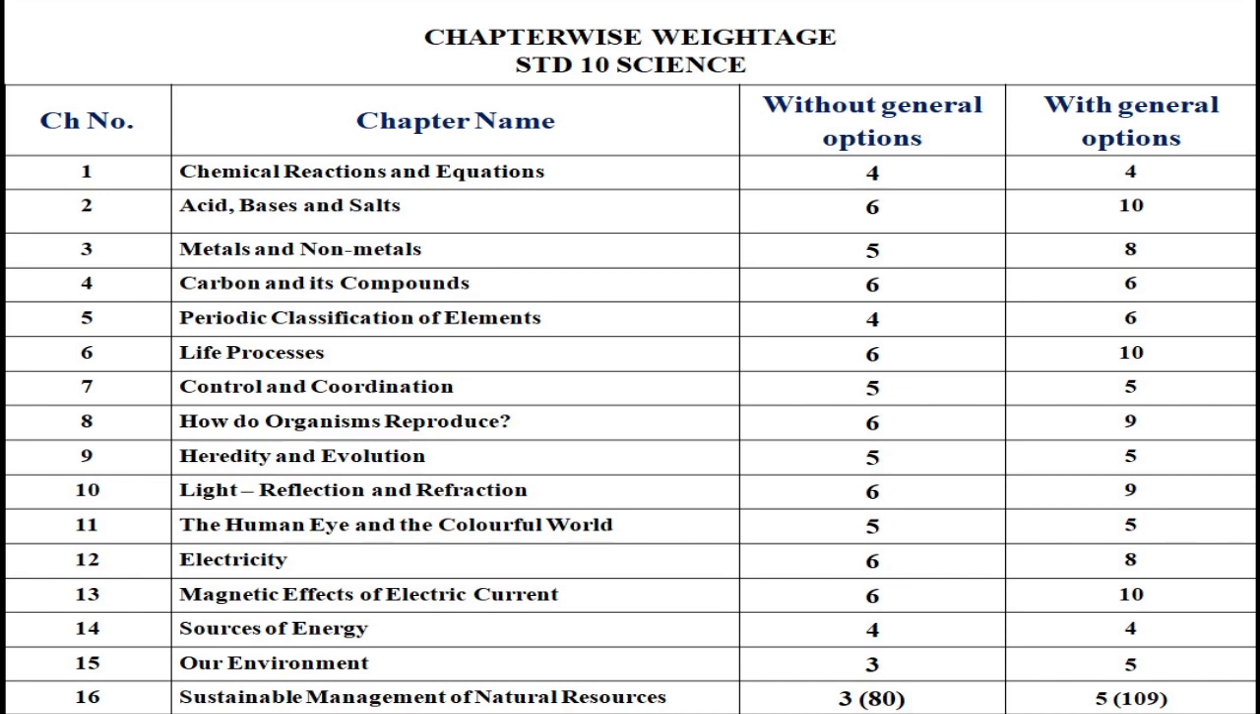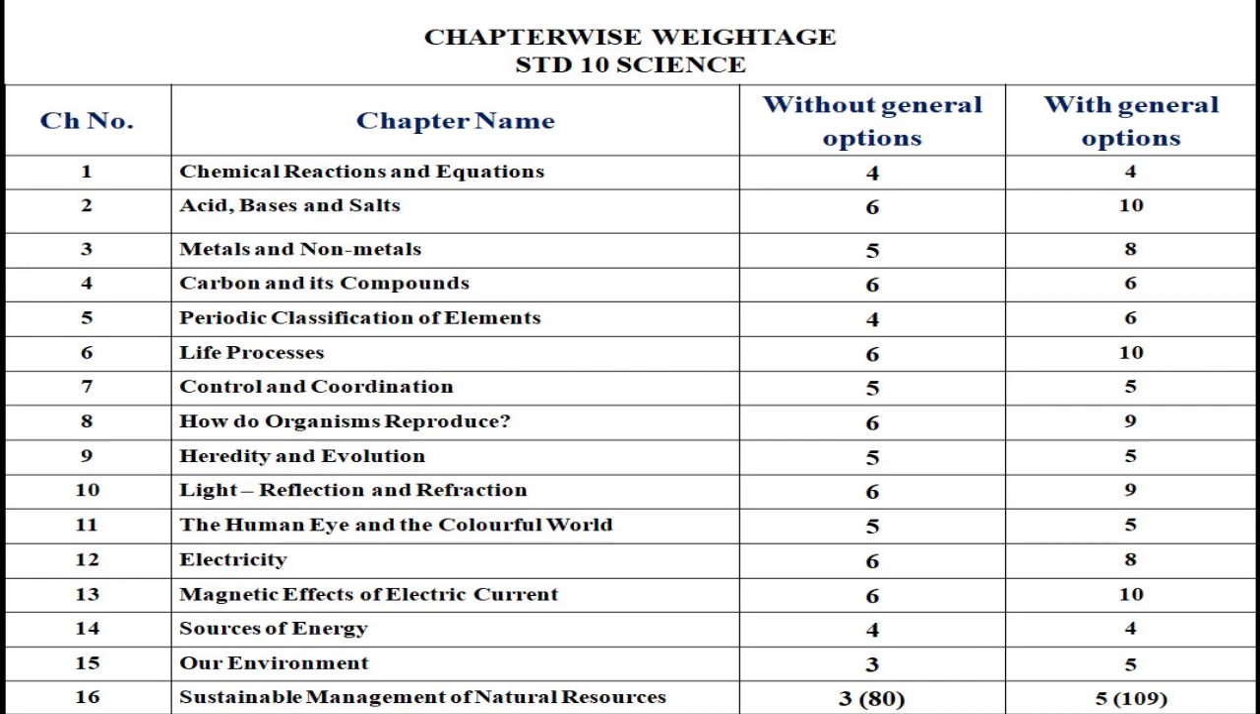And another one is the different types of chemical reactions: combination reaction, then decomposition reaction, then displacement reaction, double displacement reaction, oxidation and reduction. Along with that, corrosion and rancidity are very simple topics. If you prepare very well, you should get those 4 marks also.